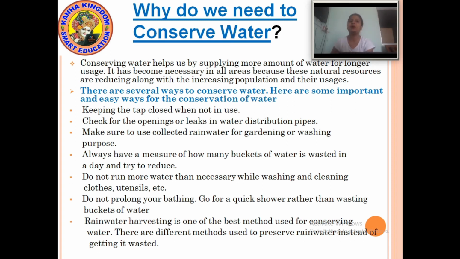Now rainwater harvesting is one of the best methods used for conserving water. There are different methods used to preserve rainwater instead of getting it wasted. We can preserve rainwater. It will help in many works.